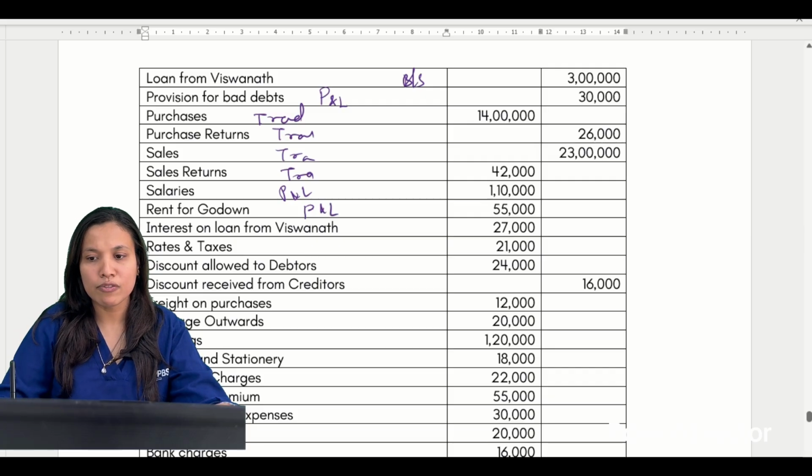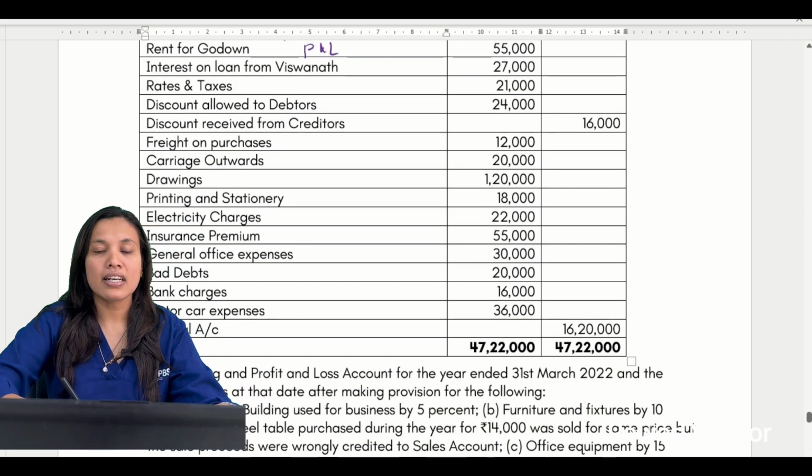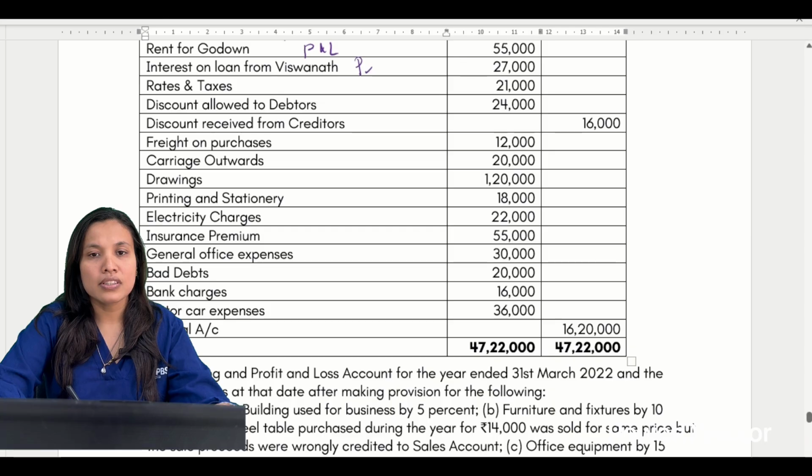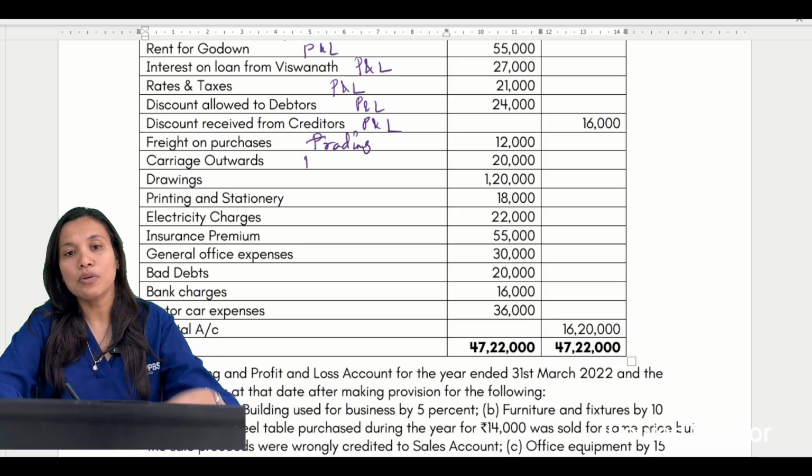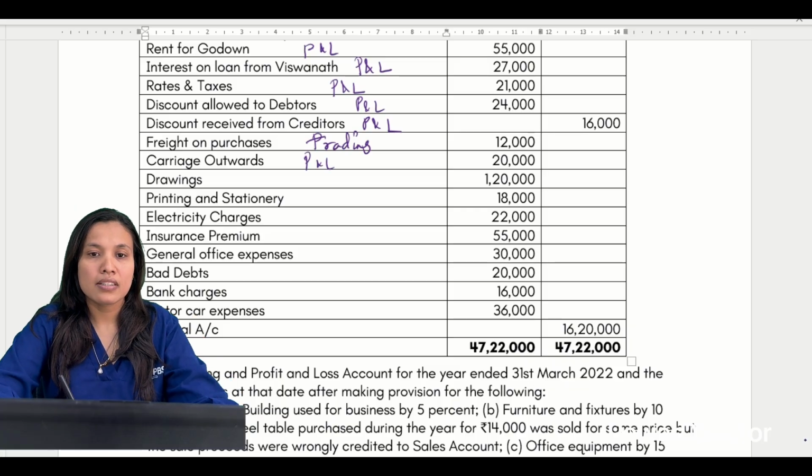Interest on loan from Vishwanath. Yes, you need to classify. Interest on loan is again a P&L item. Rates is a P&L item. Discount allowed P&L. Discount received P&L. Freight on purchase, freight is on purchase and hence trading. Carriage is outwards and P&L. This is balance sheet, drawings. Yes, it will be deducted in capital.